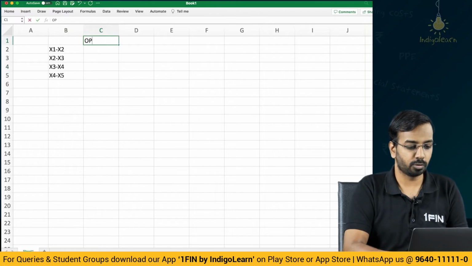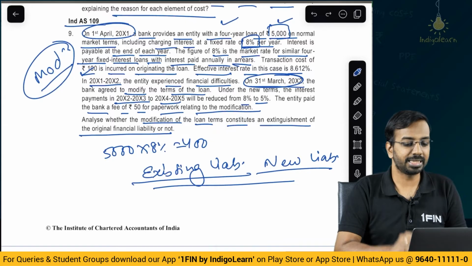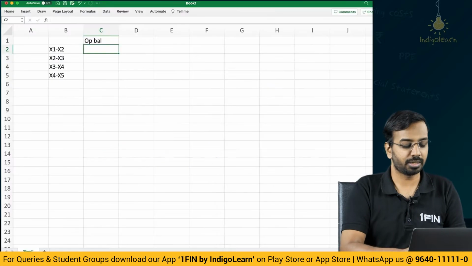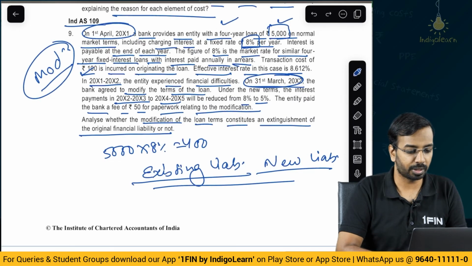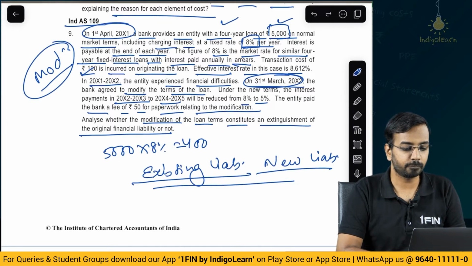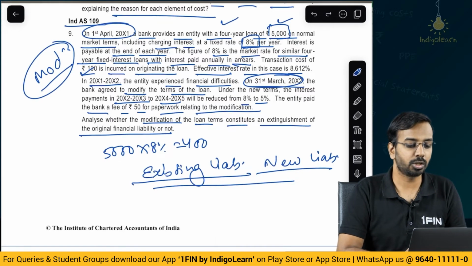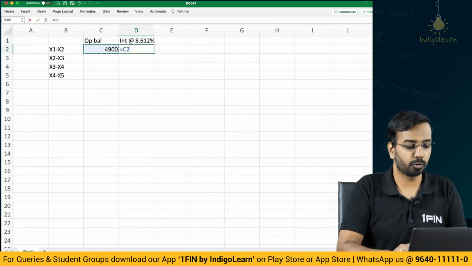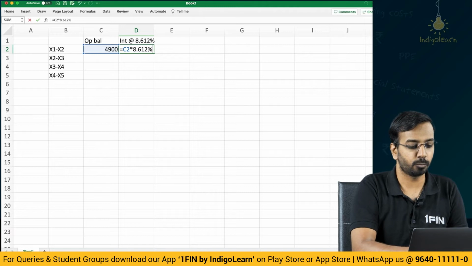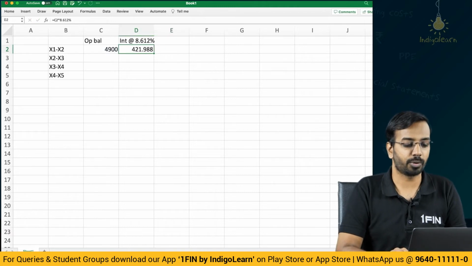Now, what is the opening balance? It says 5,000 of loan and 100 of processing charges. So the net amount is 4,900. Interest at the rate of 8.612%. So 4,900 into 8.612%, if you do, you get 421.988.